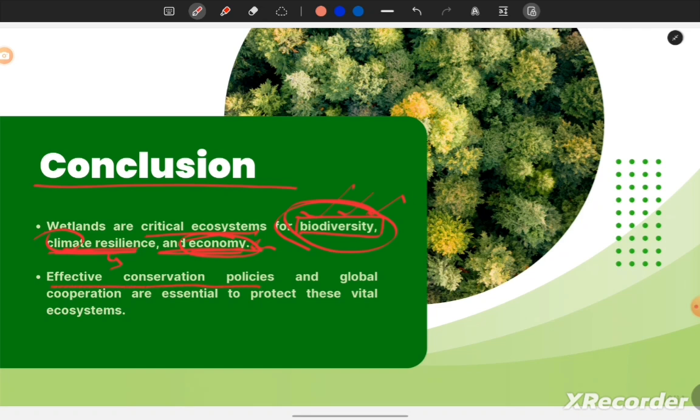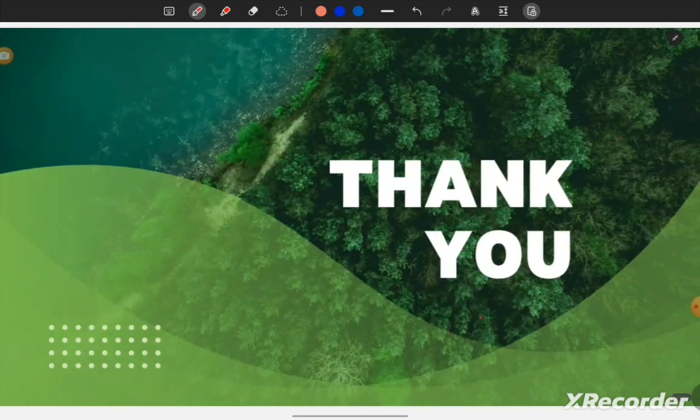Effective conservation policies and global cooperation are essential to protect these vital ecosystems. We need to come together, we need to come up with a holistic policy, we need to cooperate to conserve these water bodies. So yes, now that is all.